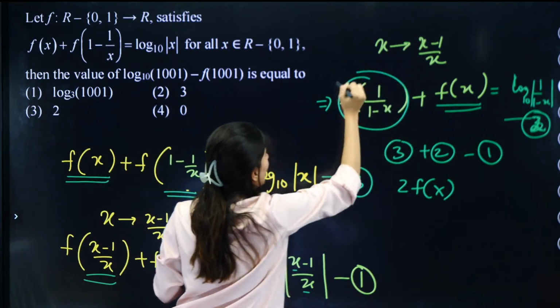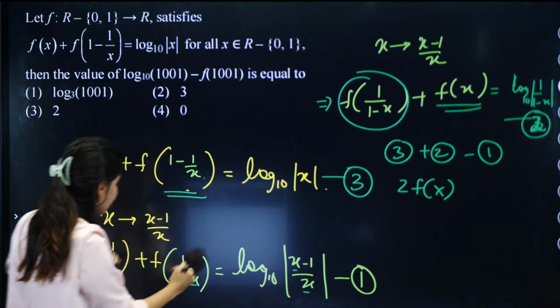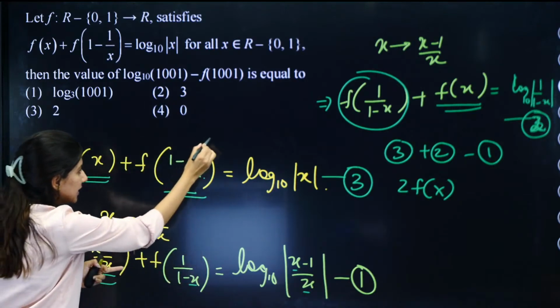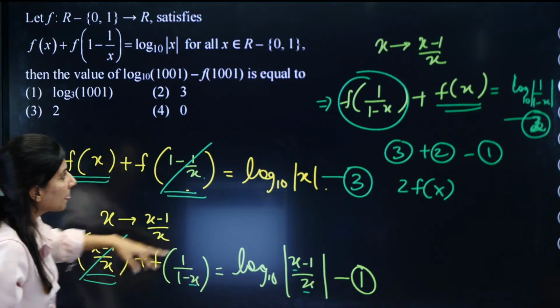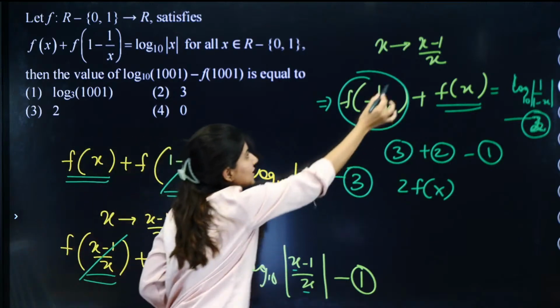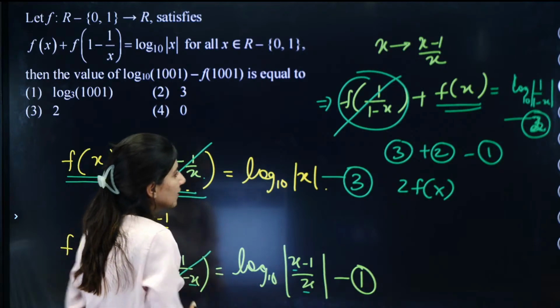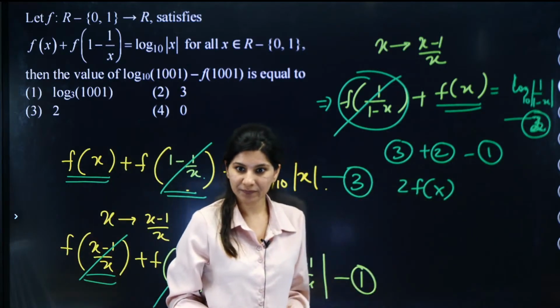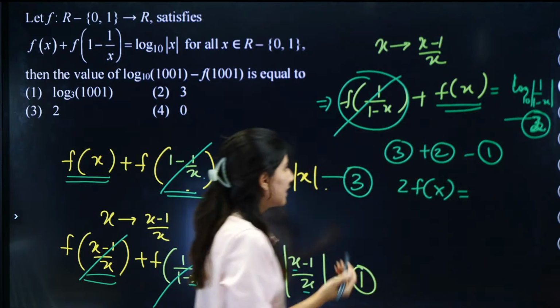I get 1 upon 1 minus x and 1 minus 1 by x. And I need to subtract the first equations. Can you see? This will get cancelled out by this if I subtract 3 minus 1. And can you see 2 minus 1? So this and this will also get subtracted. This is 2, this is 1. So 2 minus 1. So 2fx, and on the right hand side again same thing.